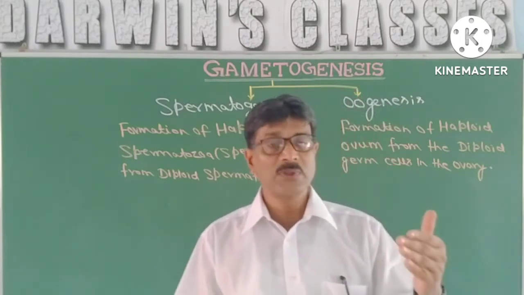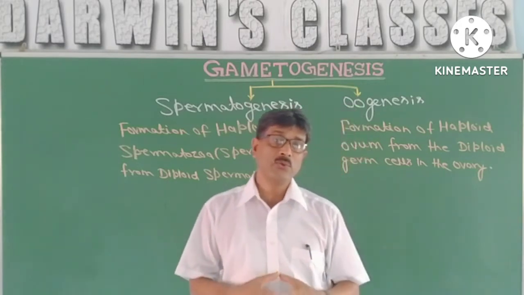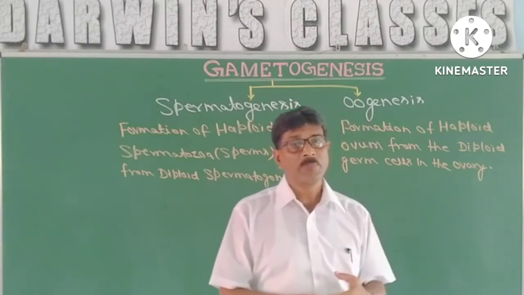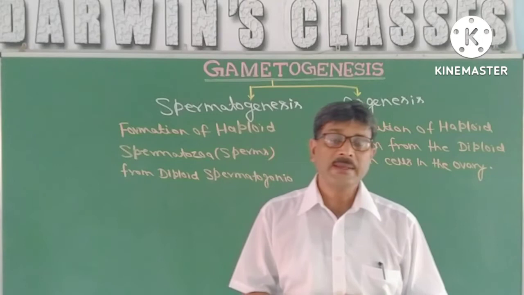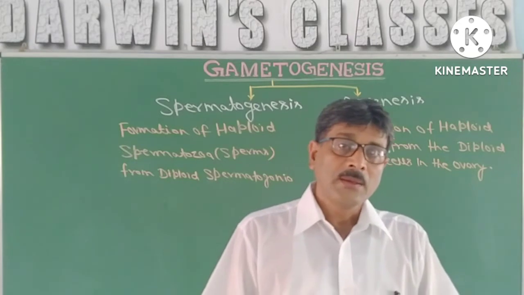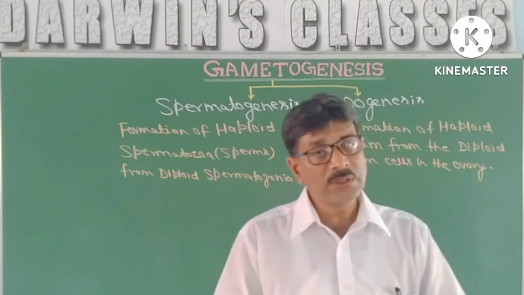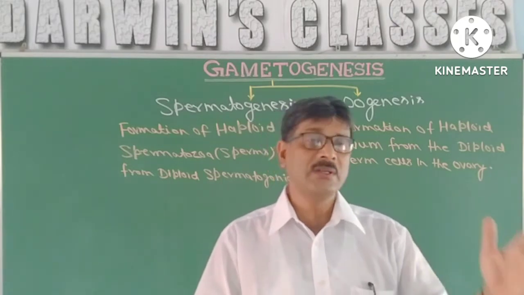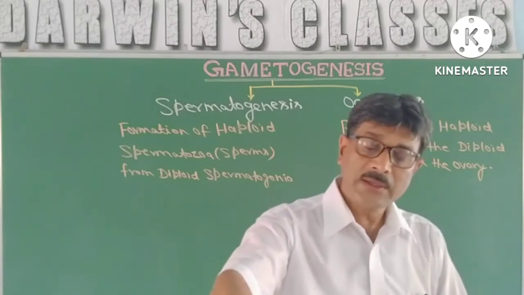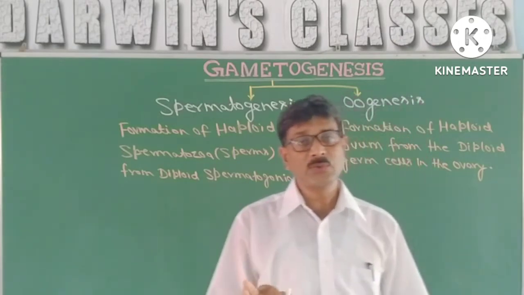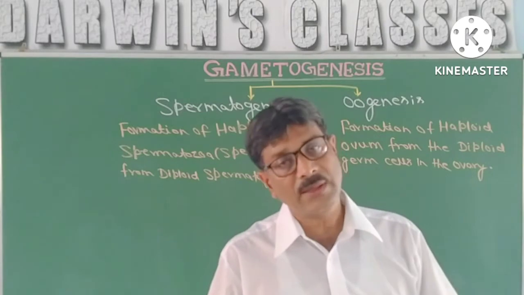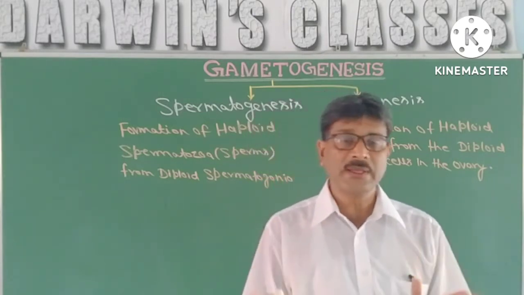When there is development of the girl child inside the uterus of the mother, there is production of follicular cells, around 2 million in each ovary. And after birth, most of the cells are going to degenerate, and at the time of puberty, only 60 to 80,000 follicular cells are surviving, and the rest are degenerated, and that is termed as follicular atresia.